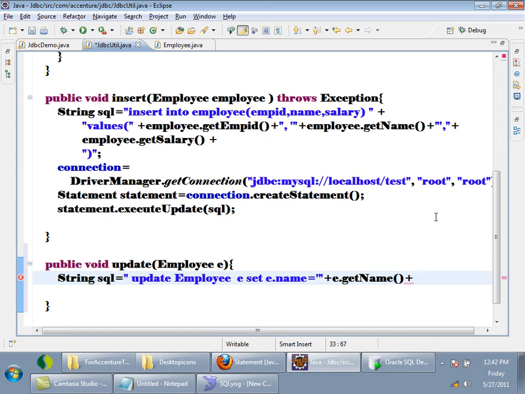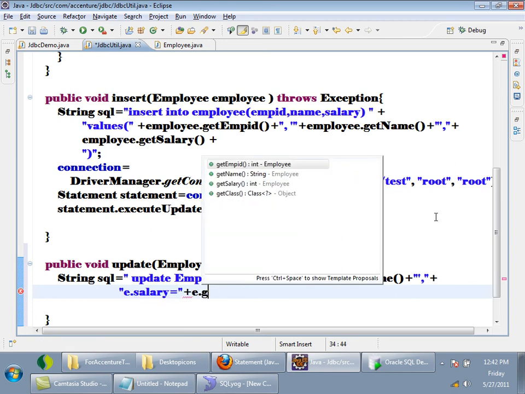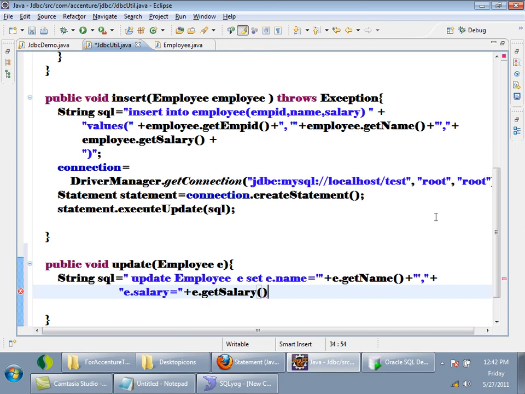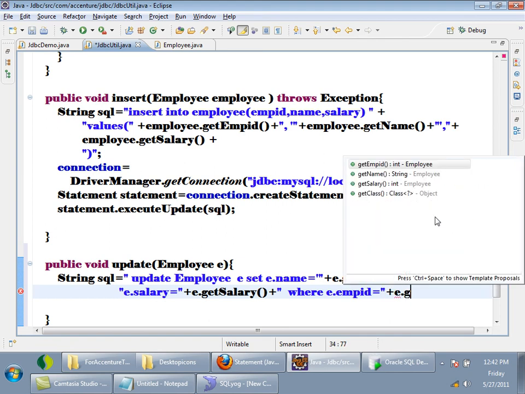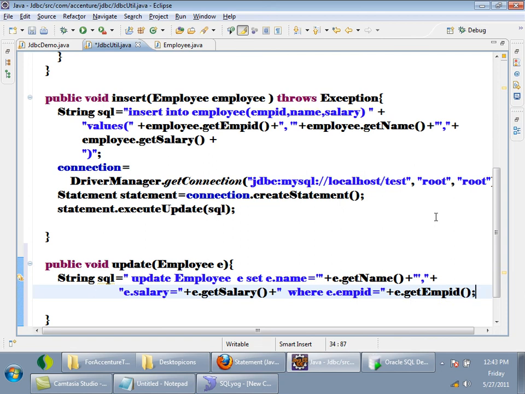Plus and single quote end, comma, plus salary equals plus e dot get salary, plus where empid equals plus e dot get empid. This is the update statement which I want to fire.